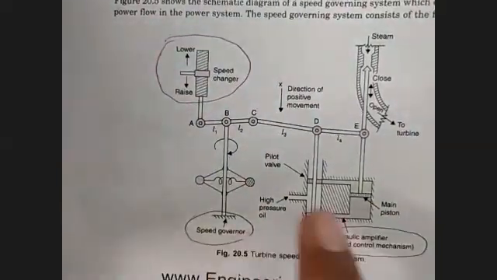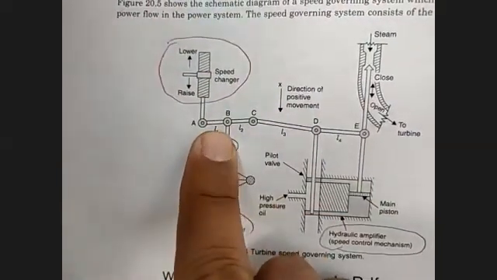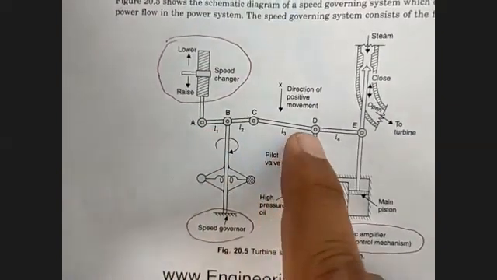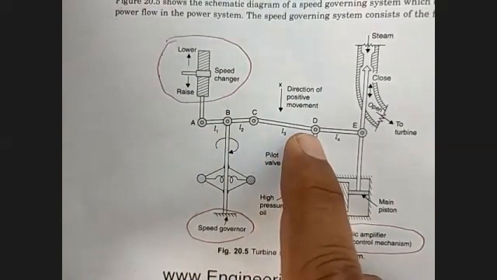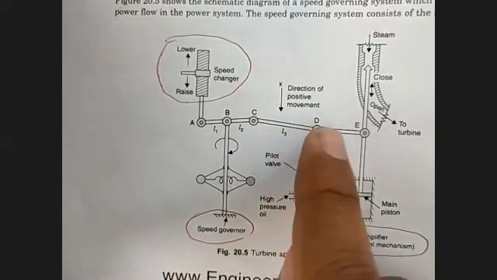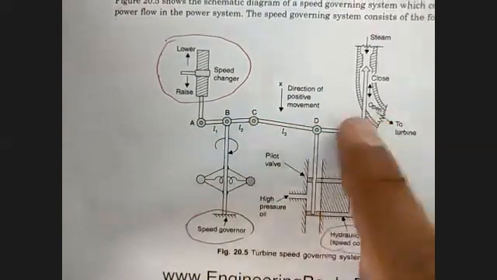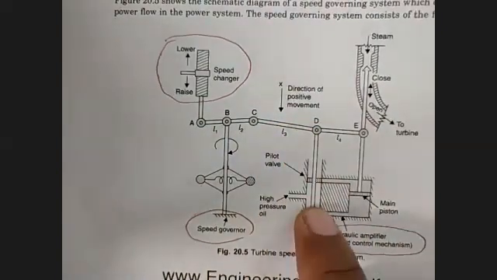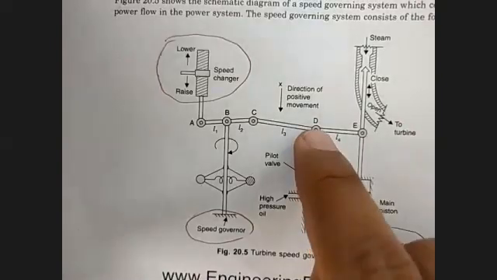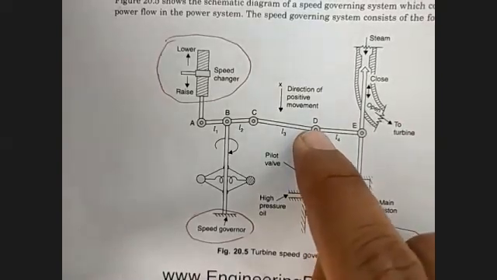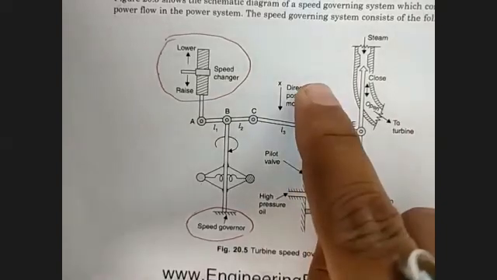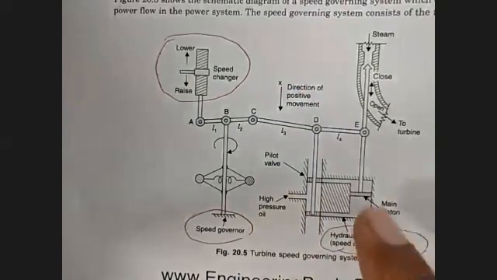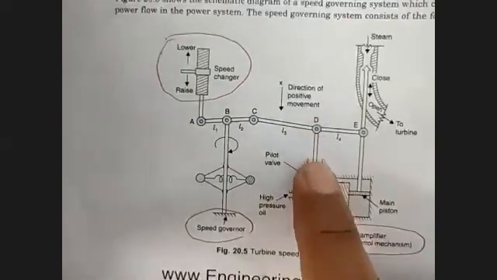And now on the basis of this point B, this D point will also be moved. So if we want positive movement, then it will be moved downwards, and if we want negative movement, that means to reduce the speed, we want D to move upward. So this is the basic philosophy of how we will be operating.